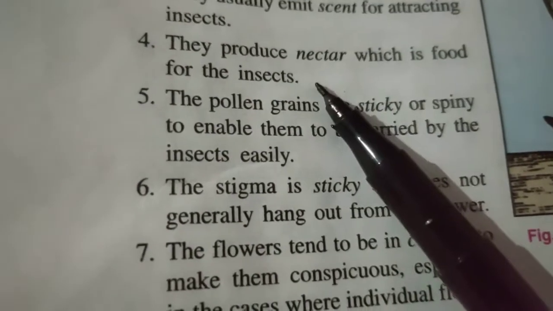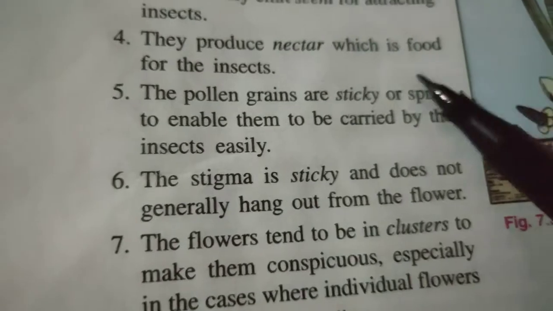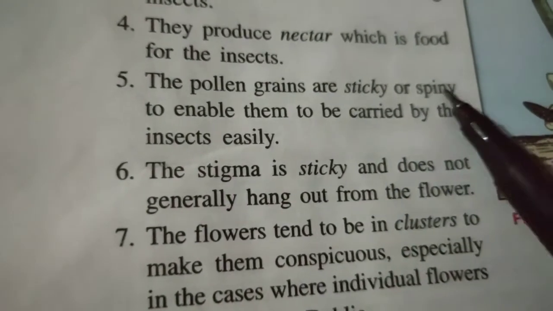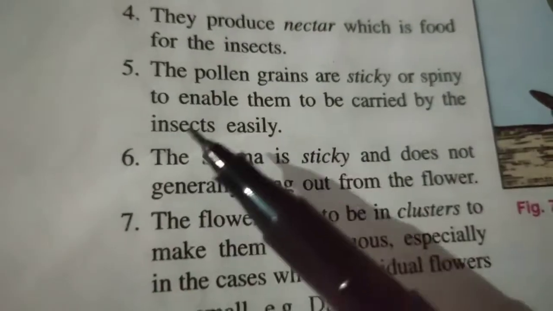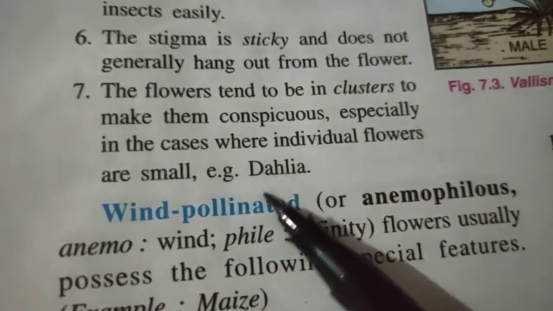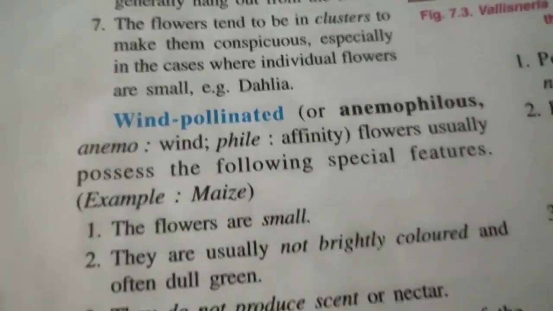They visit flowers only to collect the nectar. And pollen grains are sticky or spiny, and this feature enables them to be carried by the insects easily. And flowers tend to be in clusters.